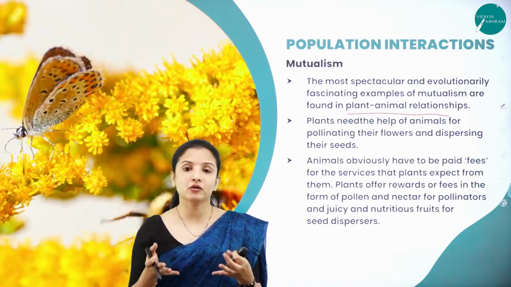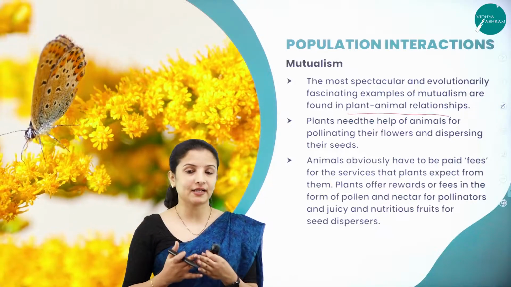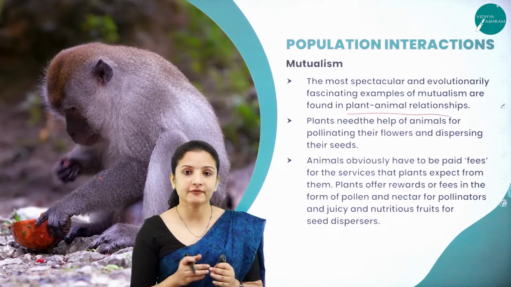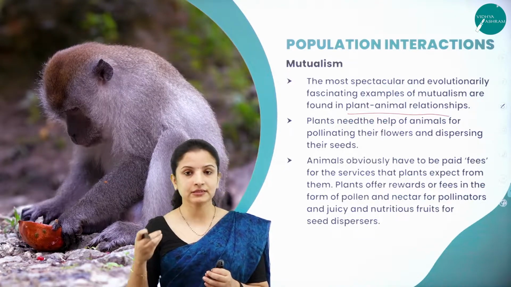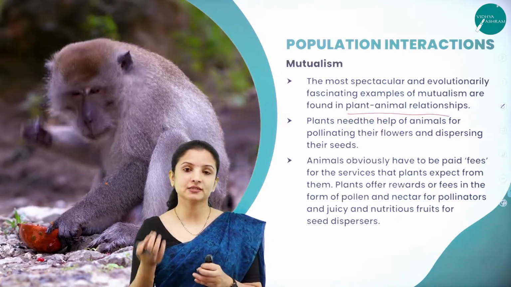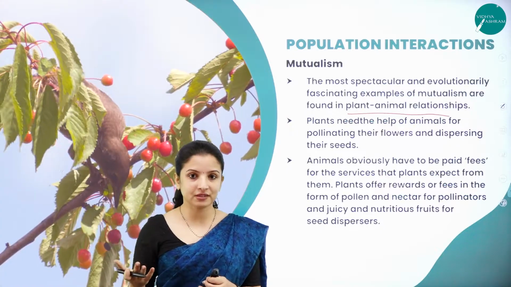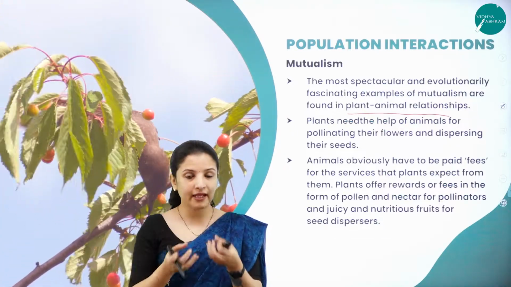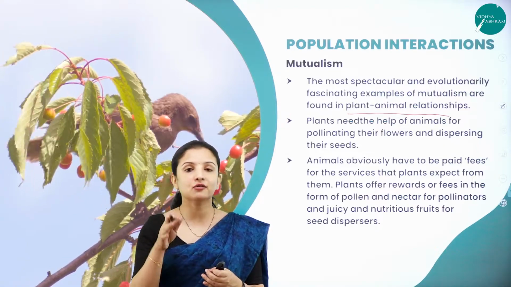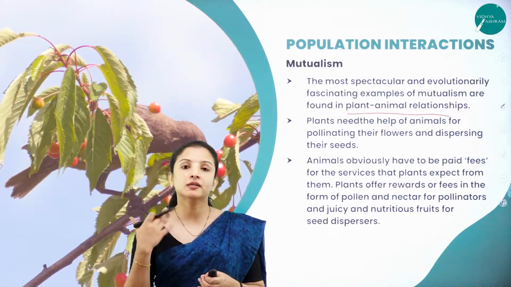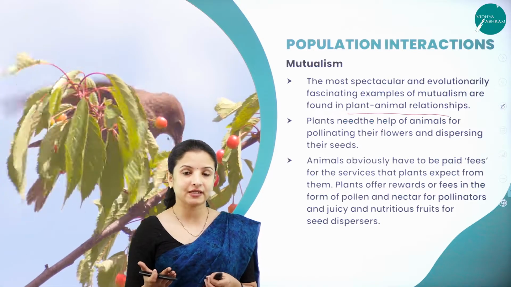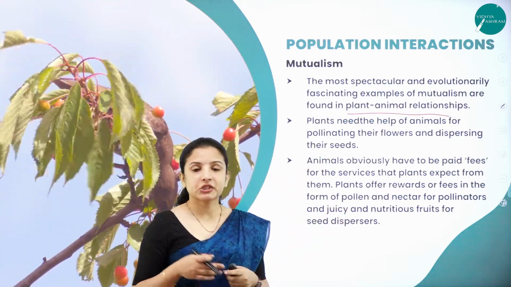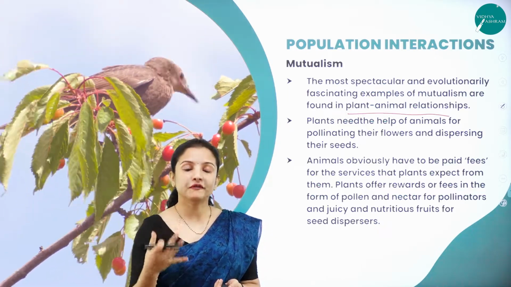So bees are one of the major pollinators. Here the plants take the benefits of the bee for the dispersal of the pollen grains, therefore promoting setting of the seeds. And in turn, if the plant has to take this help from the bees, it has to offer some gifts or rewards or fees to the bees, right? So what do these plants do? The plants actually give the reward in the form of nectar.